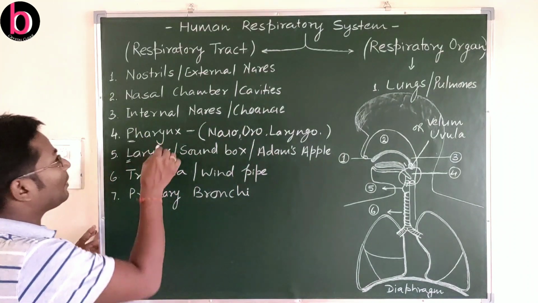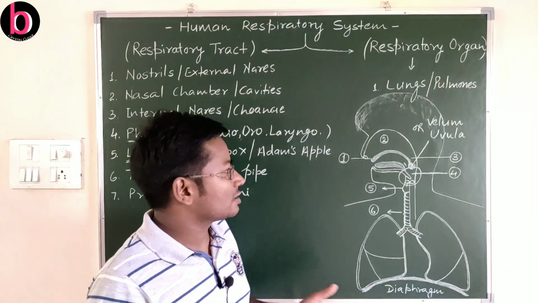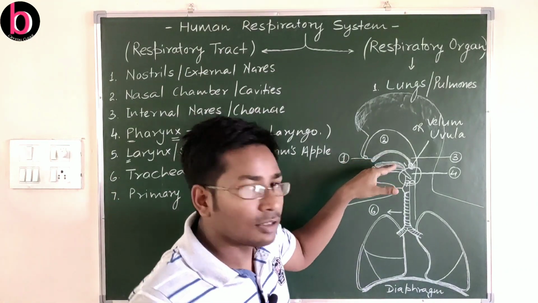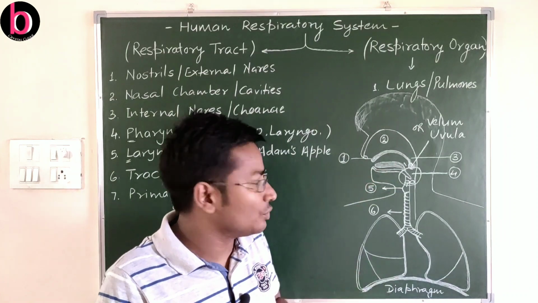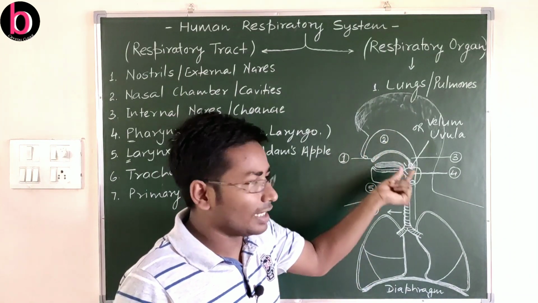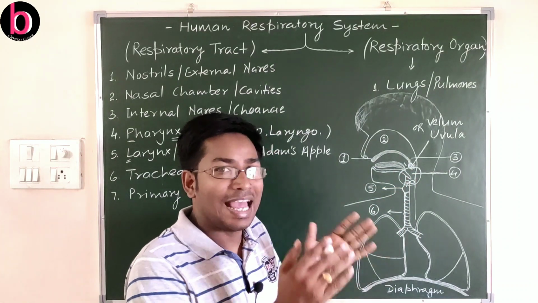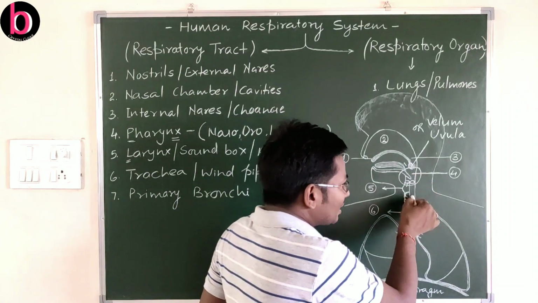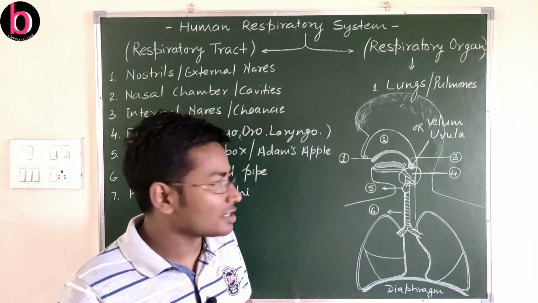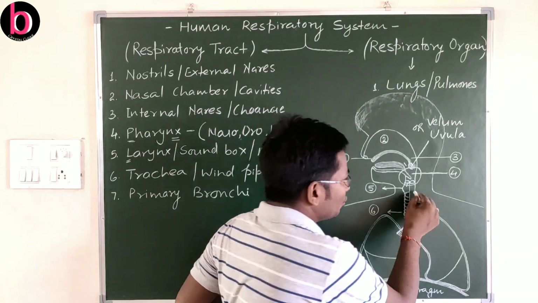Now, what is unique about the pharynx? The pharynx is a common passage for what we take in through the mouth, that is water and food, and what we take in through the nose, that is air. So the pharynx is a common passage for food, water and air. After this there are two openings. One is for food, known as the food pipe.